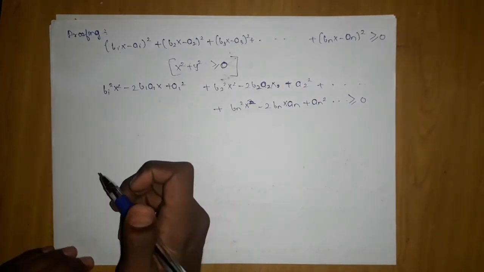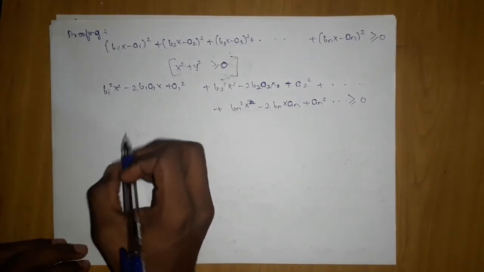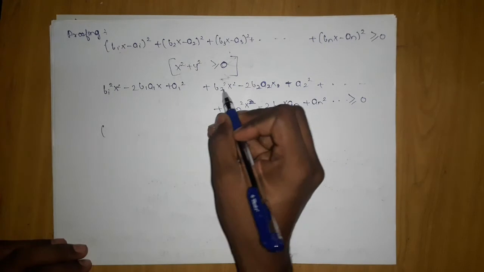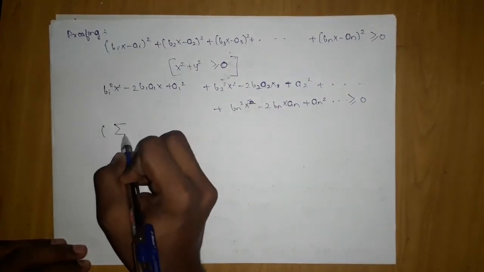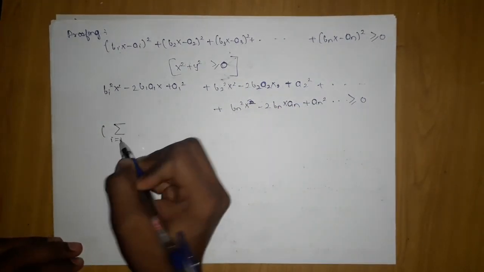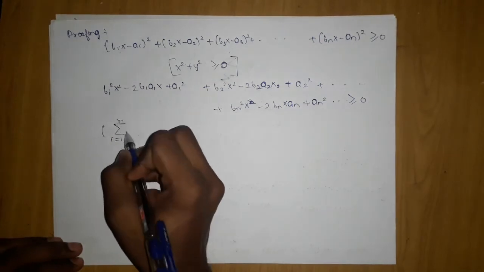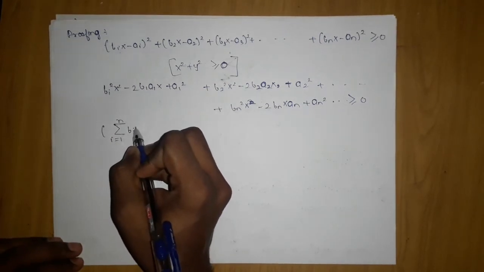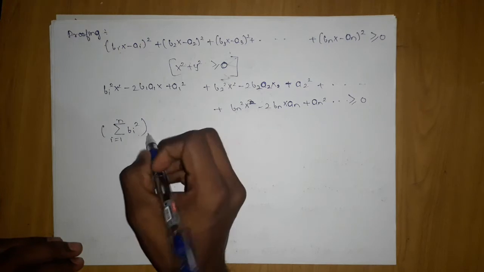Now if this is true, then can I do this thing? I can collect all these square terms, which I can write as summation i equals 1 to n bi square into x square.